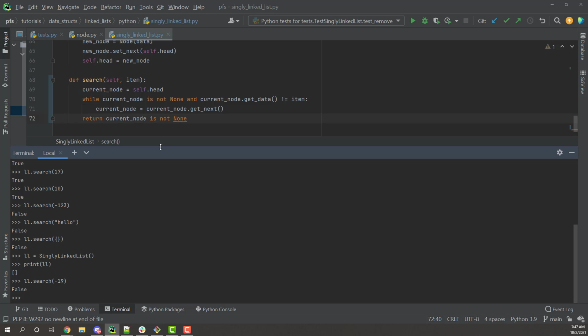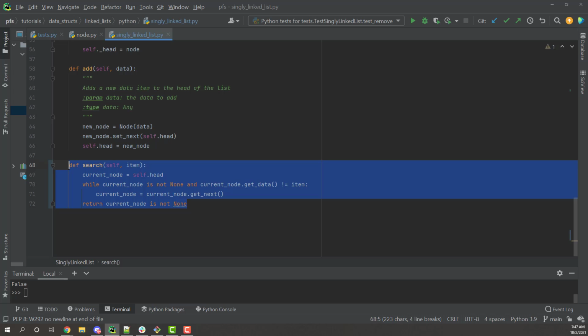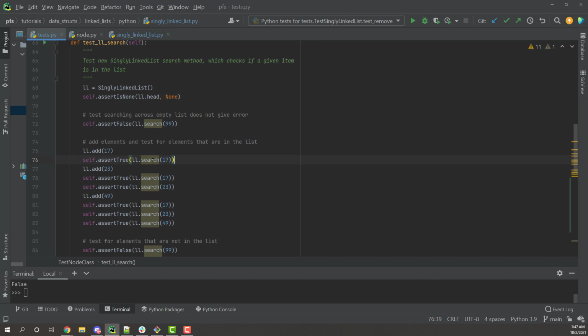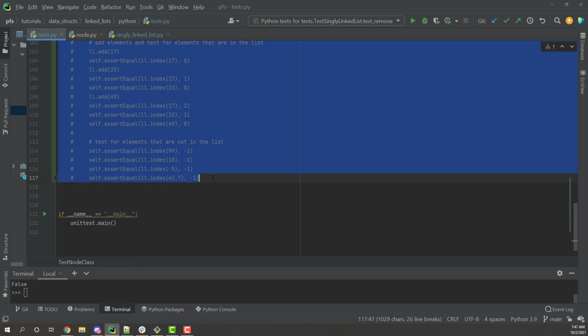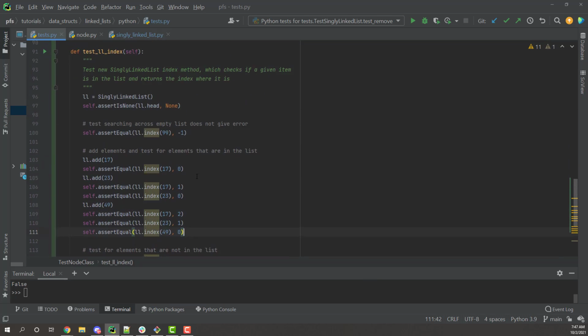The index is going to be essentially the same. So I could copy this. Actually, I'm not going to copy it. I'm just going to go ahead and write it out. I also have some test cases already built for my index function, so I'm going to uncomment those. And it's the same kind of concept.